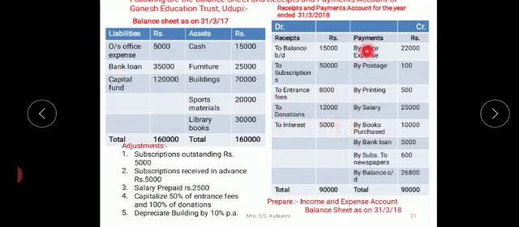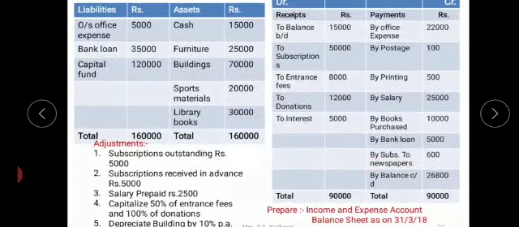Credit side payments: office expenses 22,000, postage 100, printing and stationery 500, salary 25,000, books purchased 10,000, bank loan 5,000, subscriptions to newspapers 600, balance carried down 26,800, total 90,000 and 90,000.